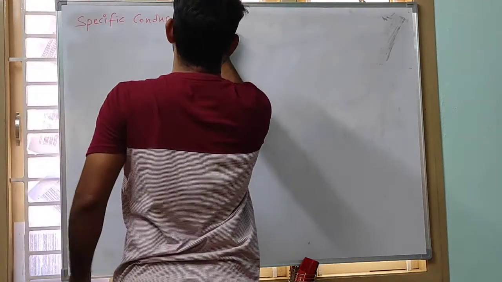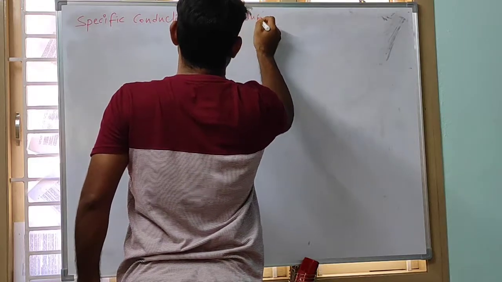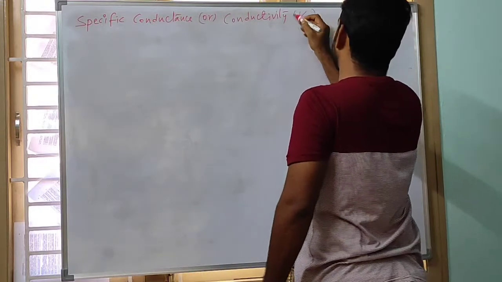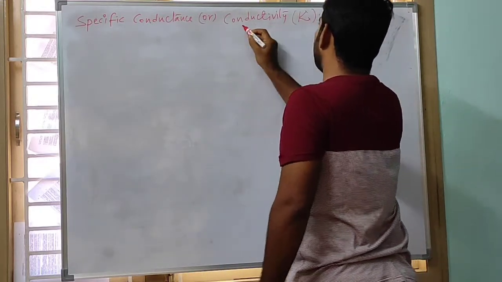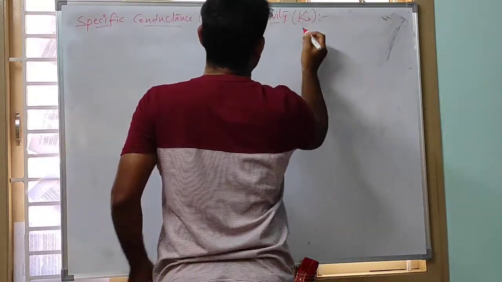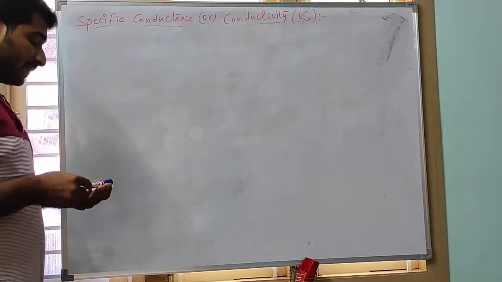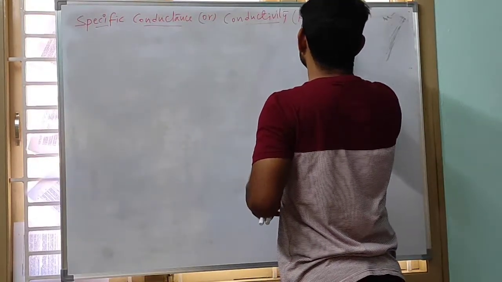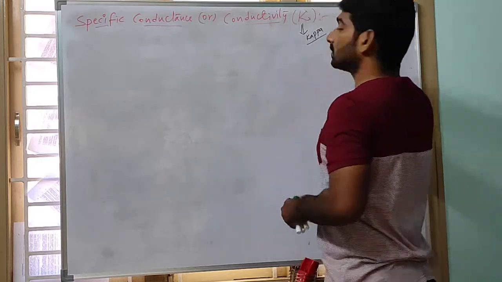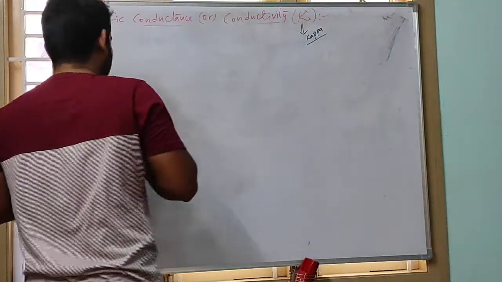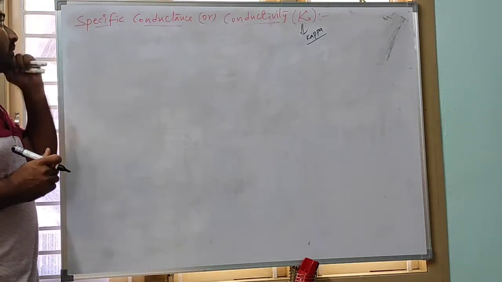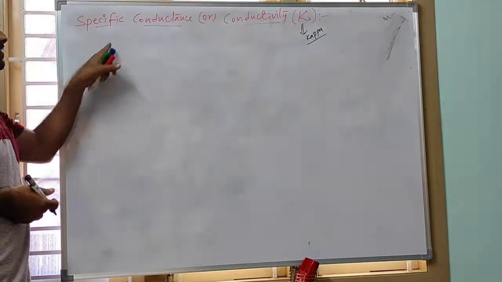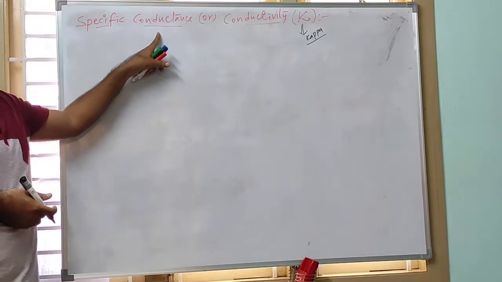Next, specific conductance or conductivity, represented with kappa. What is the name of this Greek letter? Kappa. So what is meant by specific conductance? Before we discuss this, we need to know what resistivity and specific resistivity are. Then we will define the specific conductance with the help of that.